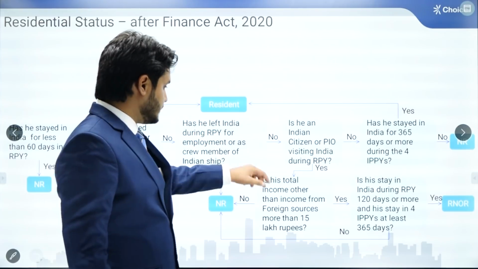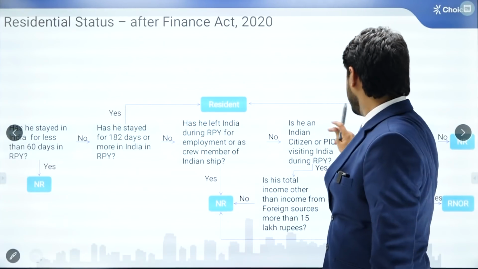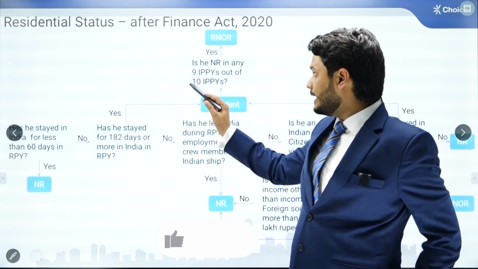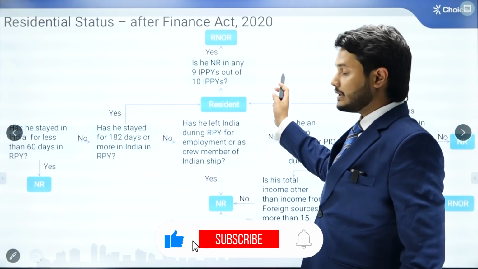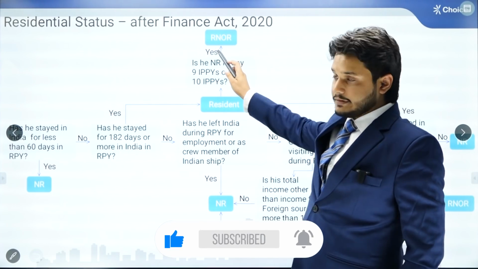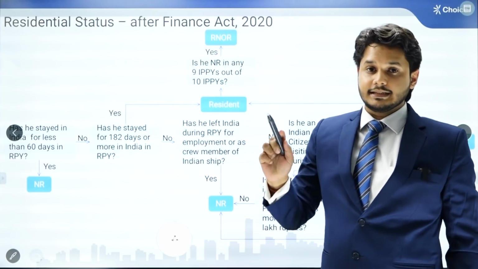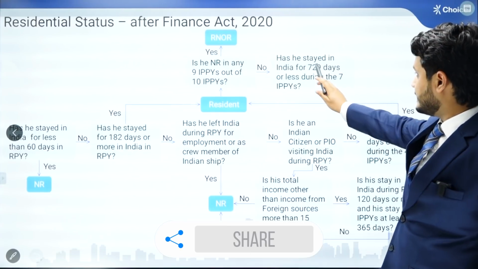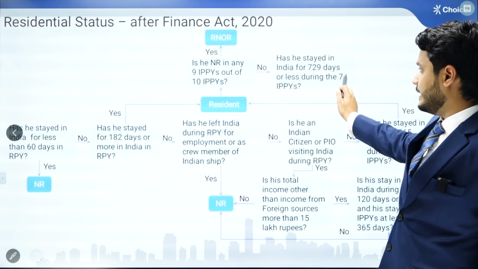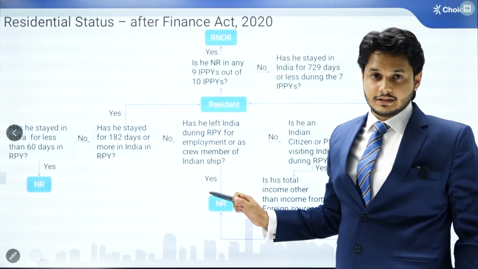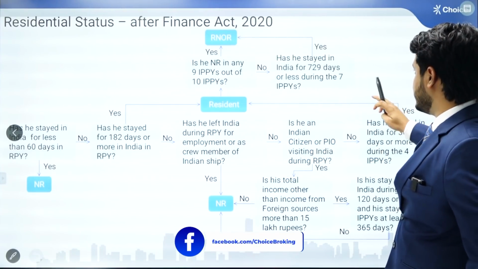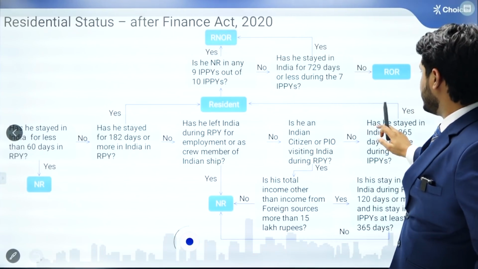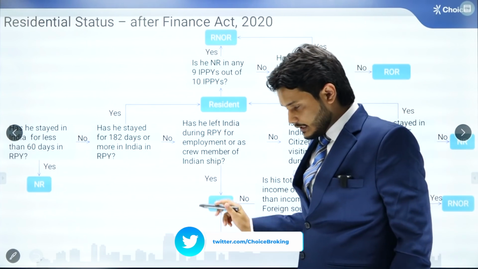Now, if anybody is considered as resident as per this flow chart, we need to again evaluate whether he is a non-resident in any 9 financial years out of the 10 immediately preceding financial years. If the answer to this is yes, then he will be considered as resident but not ordinary resident. Or whether he has stayed in India for 729 days or less during the 7 immediately preceding financial years. In that case, if the answer is yes, he will be considered as RNOR, resident but not ordinary resident. Otherwise, he will be considered as a resident, ordinary resident.